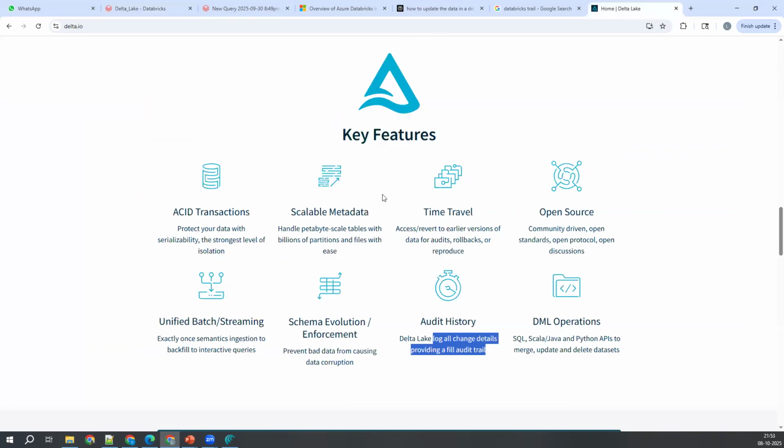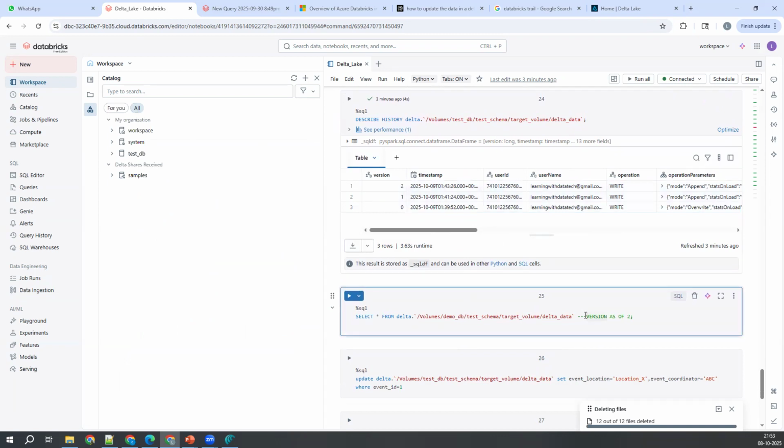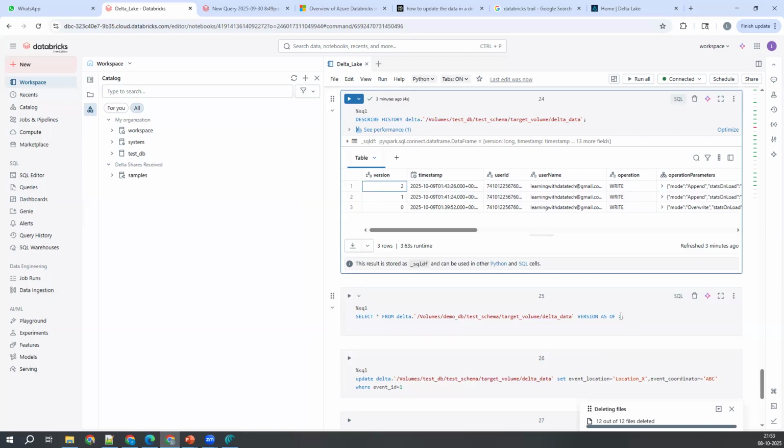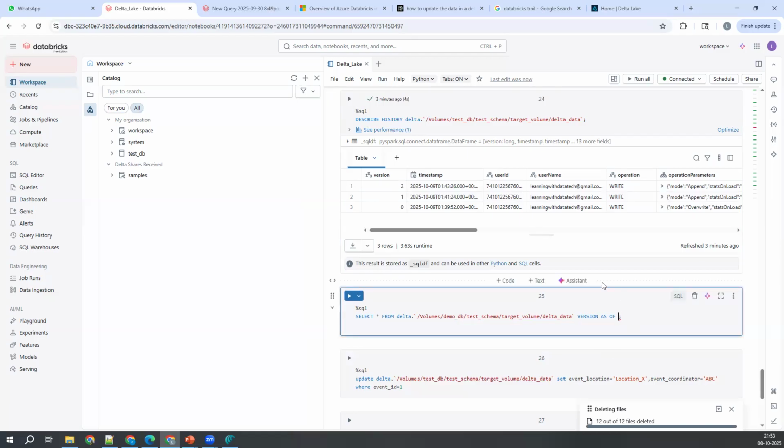Okay, so one of the features I told you is time travel, right? So even if something goes wrong in the delta, we can retrieve our data easily. That is what I'm going to prove now. So let's say, Shiva, until version 2 my table was fine. My delta folder was absolutely fine. You did some bad thing in the third operation. Now I want you to restore the data. Select star from this delta table version as of which version you wanted to restore. That version we can give here.